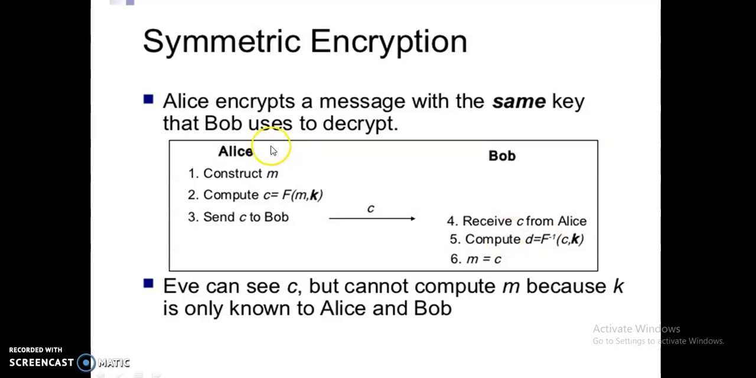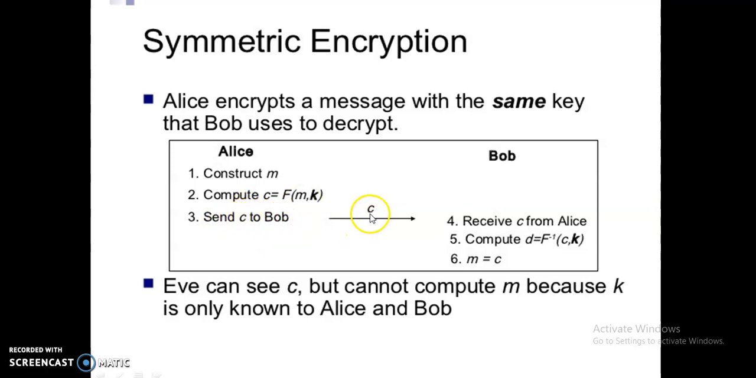Here you can see Alice construct a message. This is the plain message, and she computes the message by using a key. This is the private key. This is the algorithm that encrypts the message. F is the function, also called the algorithm, that encrypts the message with a private key. Send the message C to Bob.